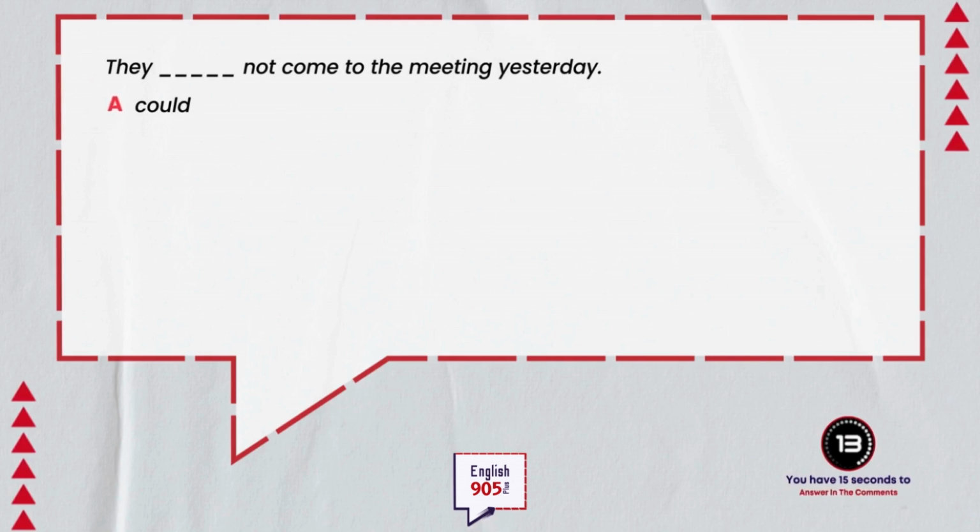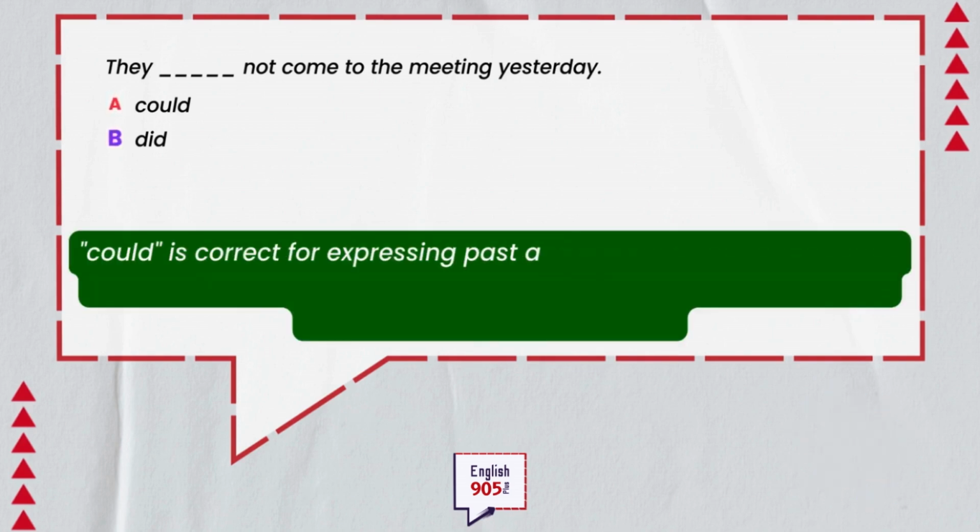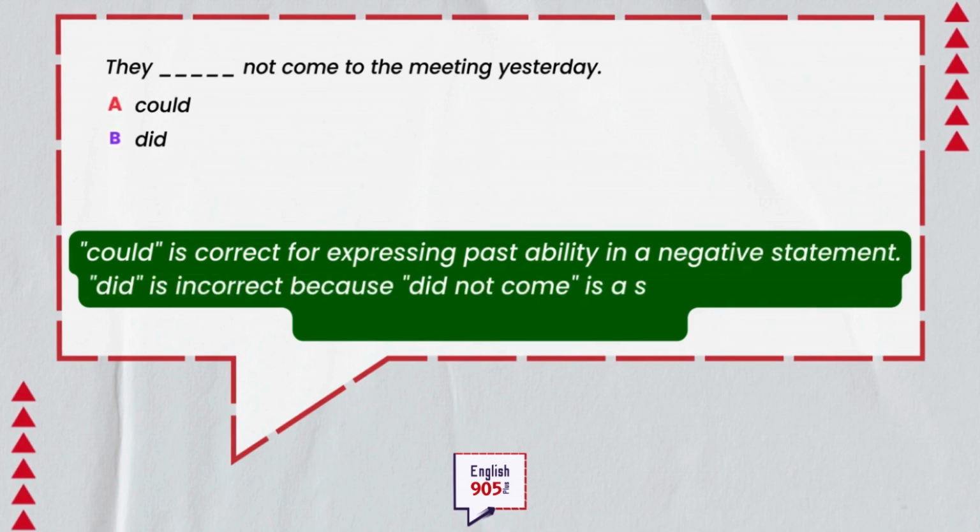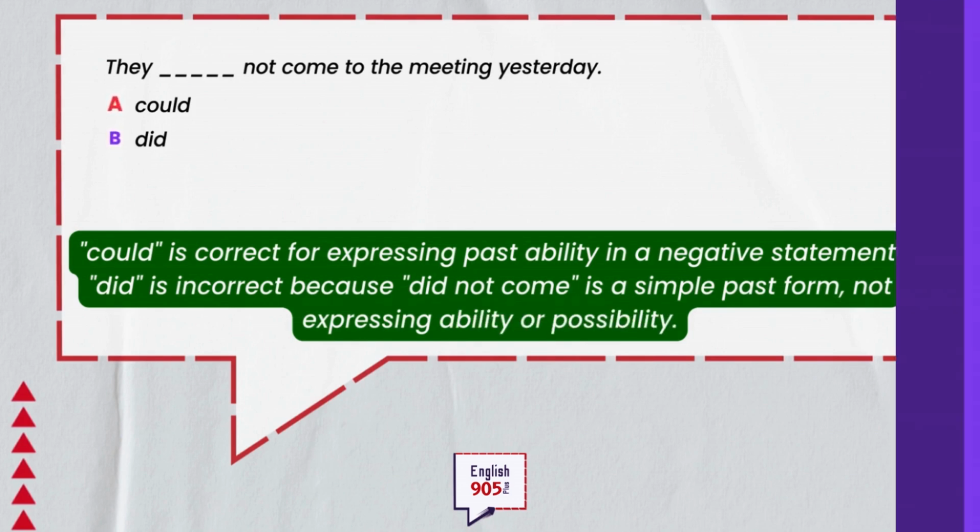A. They could not come to the meeting yesterday. B. They did not come to the meeting yesterday. Which one is correct? Answer in the comments below. Could is correct for expressing past ability in a negative statement. Did is incorrect because did not come is a simple past form, not expressing ability or possibility.